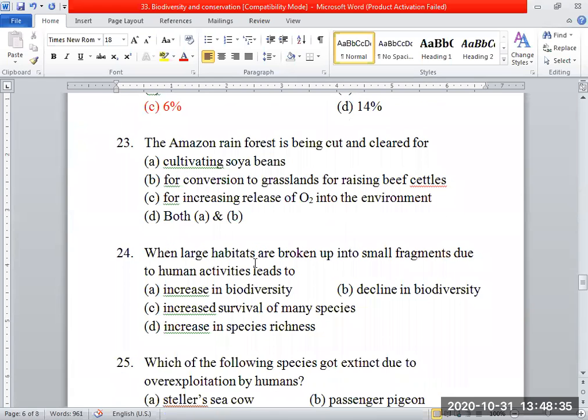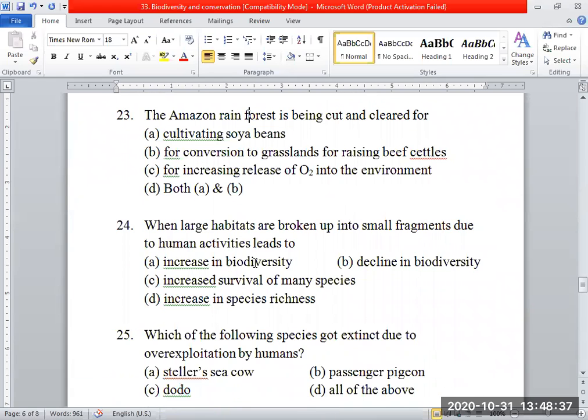The Amazon rainforest is being cut and cleared for soya bean cultivation. You should read the question till the end. Option D, A and B, sir? Cultivating soya bean for conversion of the grasslands for raising beef cattle. We'll correct this. And for increasing release of oxygen into the environment. Okay, so definitely it's going to be wrong. Both A and B. Very good.